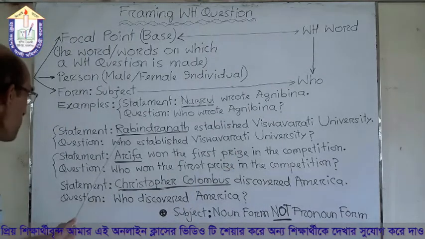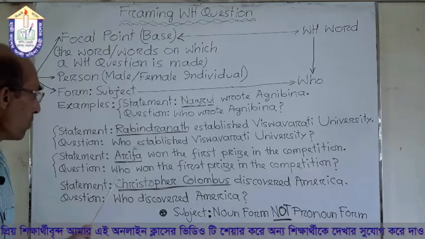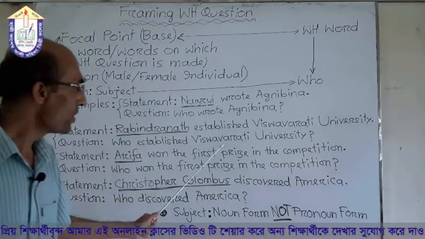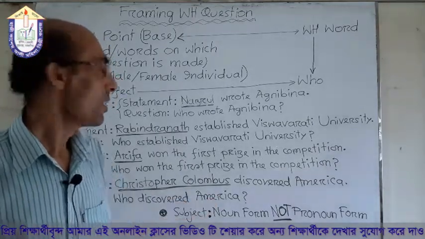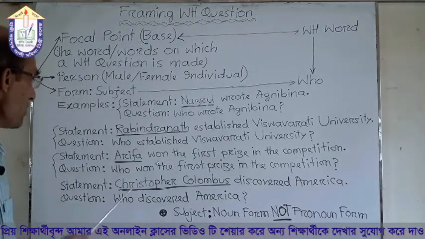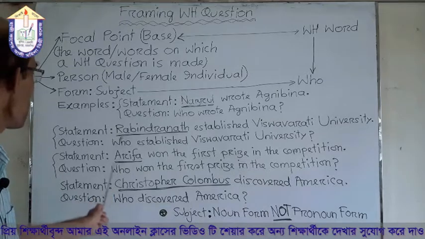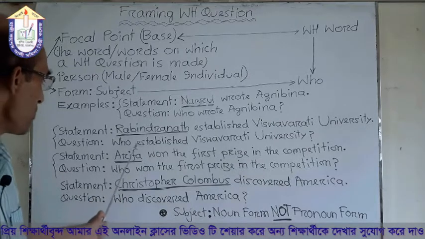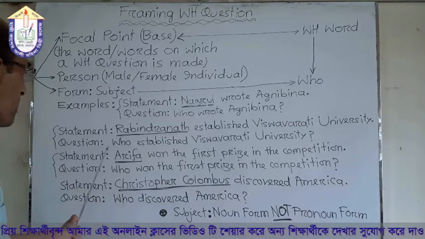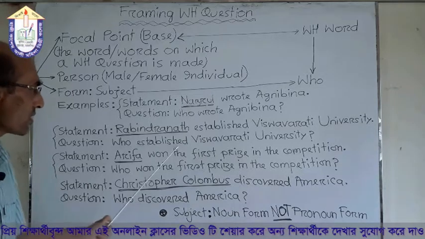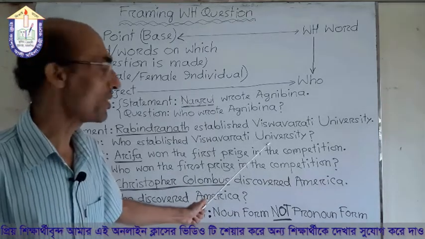So what is the question? Who established Vishwabharati University? I told you earlier that we replace the subject by using who. So the question is who established Vishwabharati University?